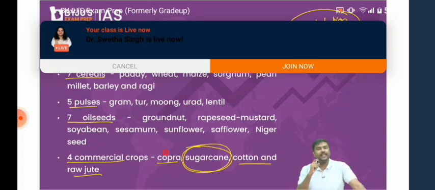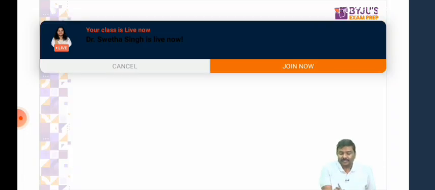Now what is this sugarcane? Why am I focused on this? Understand the process here. Sugarcane is cultivated and produced by the farmers. Will the Government of India purchase the sugarcane? No. The government doesn't purchase sugarcane. What the government says is, farmers should take this sugarcane and sell it to the sugar mill owner.